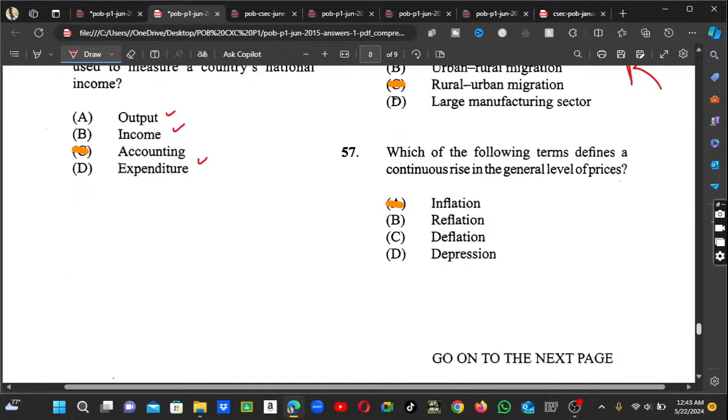Alright, number 57. Which of the following terms defines a continuous rise in the general level of prices? So we all know that.